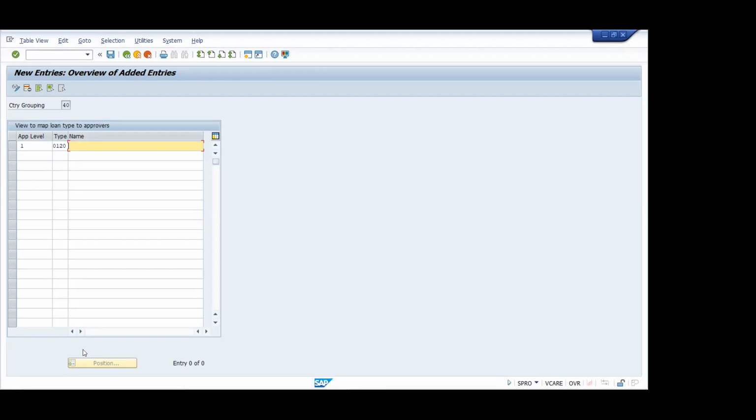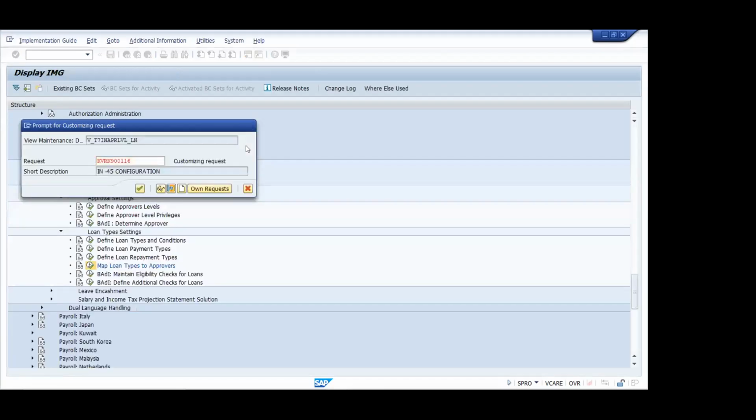Where is his personal loan approval status? He can monitor whether his loan is approved or not, or what is the status of that particular loan. Those things can be configured. For the name, you can use any user ID. You can save it.